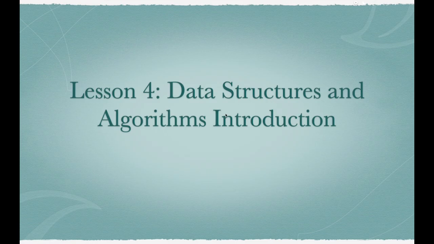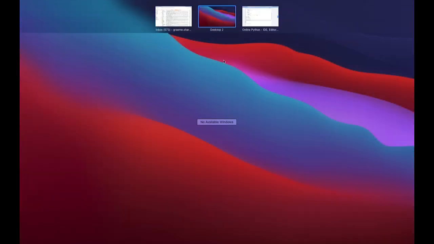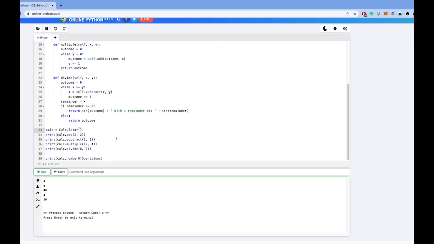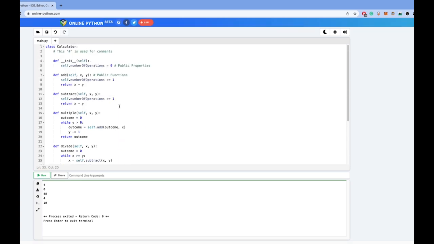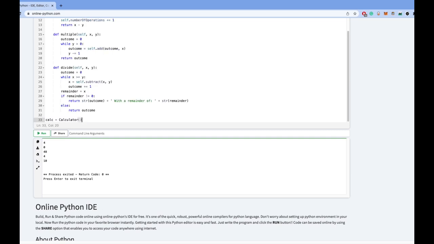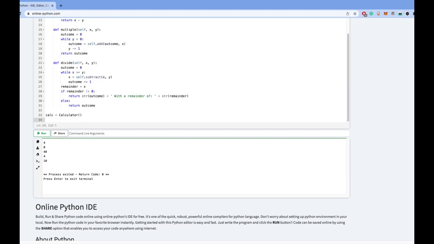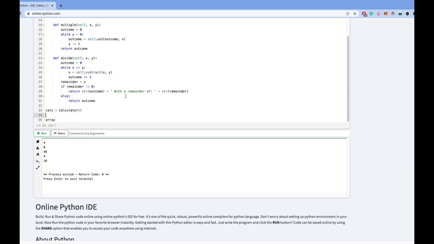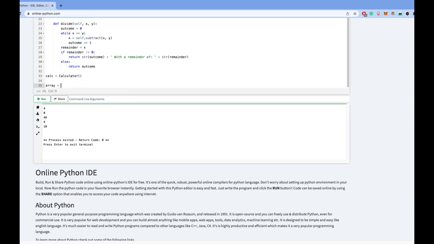An introduction to data structures and algorithms. In this video, I will provide a live coding introduction into some basic data structures and some basic algorithms. So let's begin. You'll notice this is the calculator code that we ended the last lecture with. While this code is very neat, it does not make good examples of data structures. So let's start with an array. I will leave the calculator code as is in case we want to use it later.